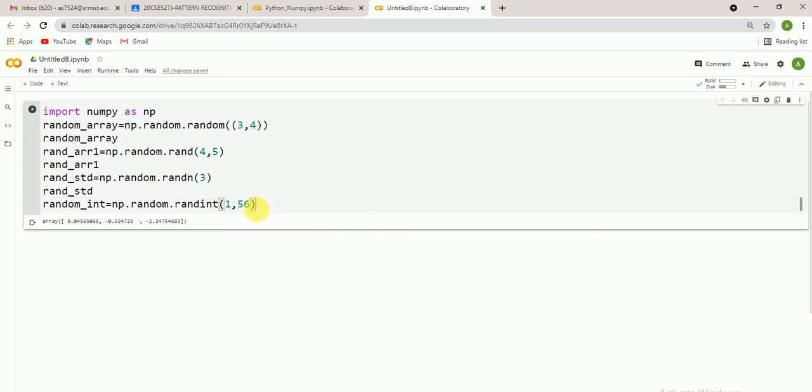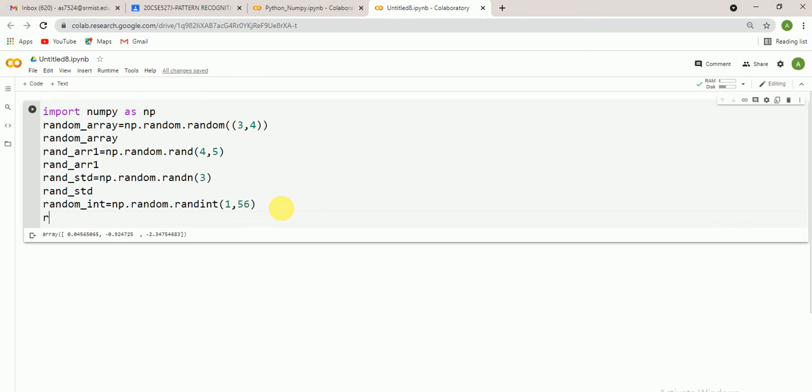If I don't give the number of values, it takes one value. So it is taken as one random integer from the interval between 1 and 56. If you want 5 random integers in the interval 1 to 56, you give a comma and 5. Here 33 is a single integer.